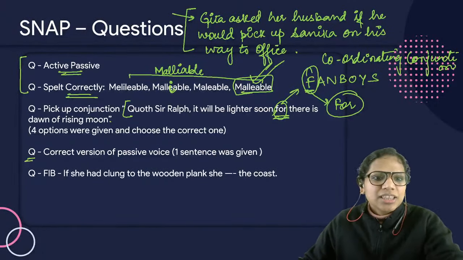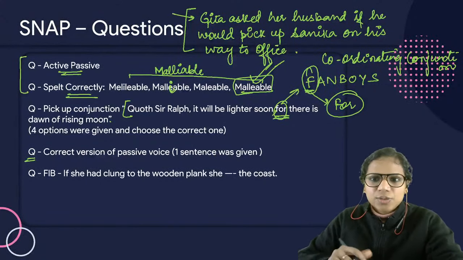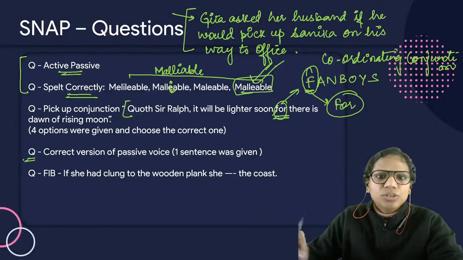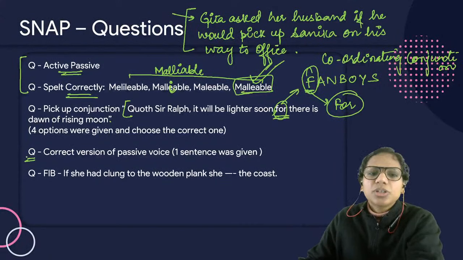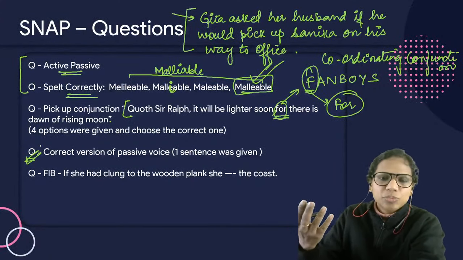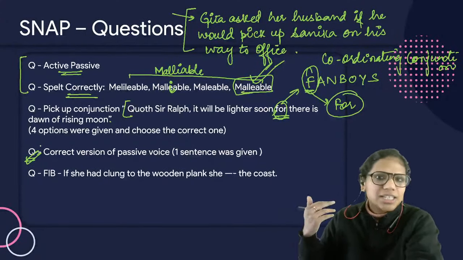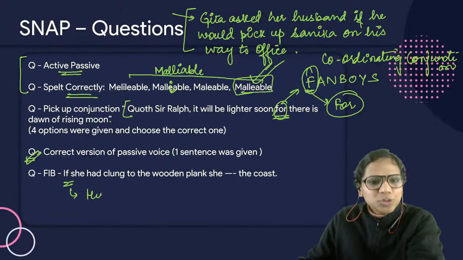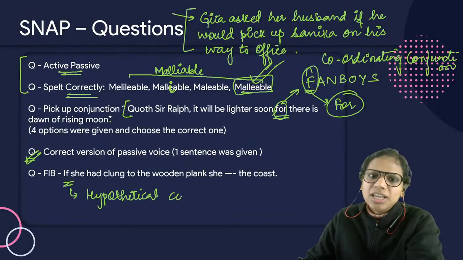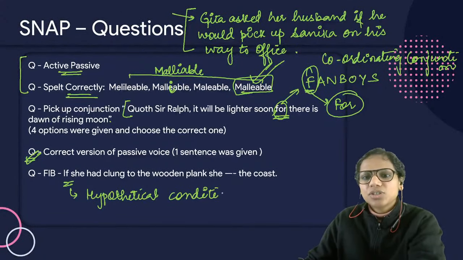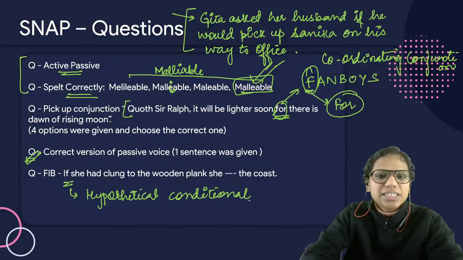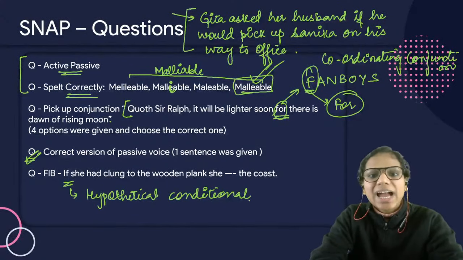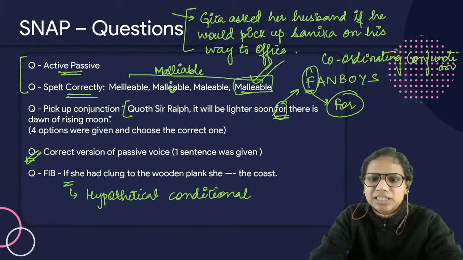Then coming to the next one, one sentence was given to you, so we don't have the exact sentence. In case you remember the sentence, then please tell me and I'll discuss that with you. This is what we call a hypothetical conditional. We had again discussed such questions in the class. So in case this came for you: if she had clung to the wooden plank, she dashed the coast. What should I write here?